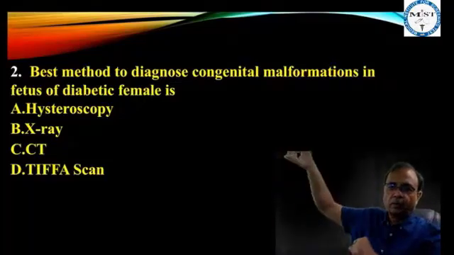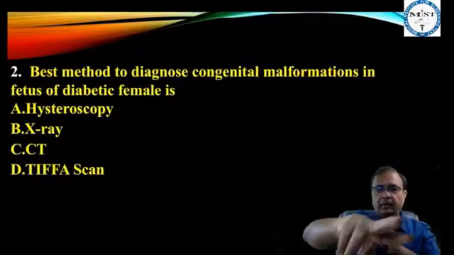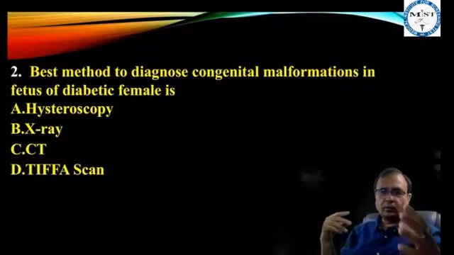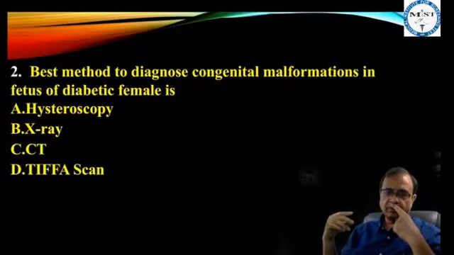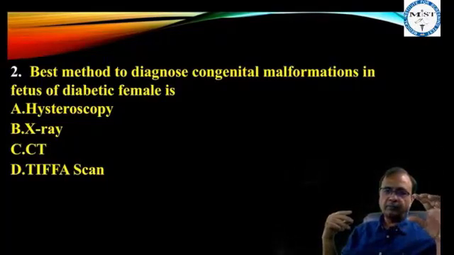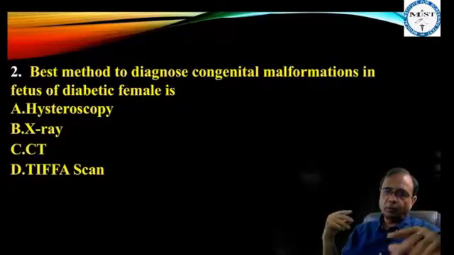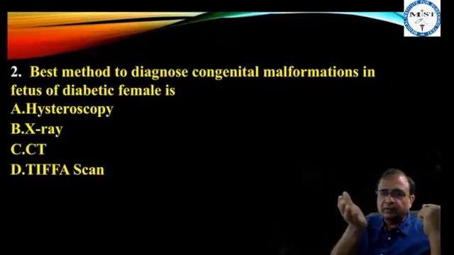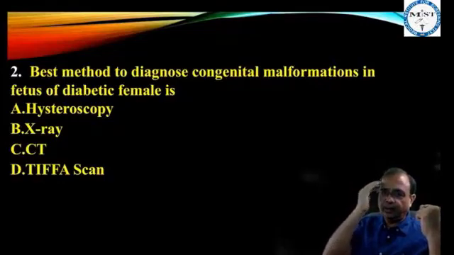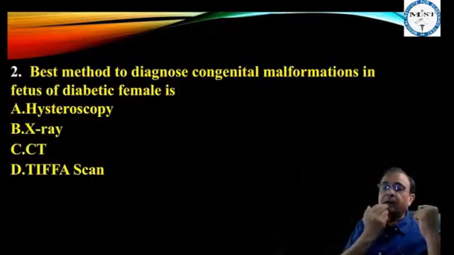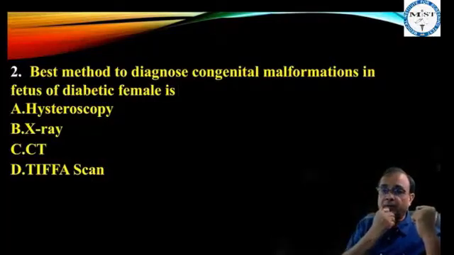Another way, beta, a googly ball by the examiner. Here the question is best method to diagnose congenital malformation. If the examiner puts an MCQ like this, best method to predict congenital malformation, the examiner is not saying see it. Examiner is thinking, oh, congenital malformations might develop here.